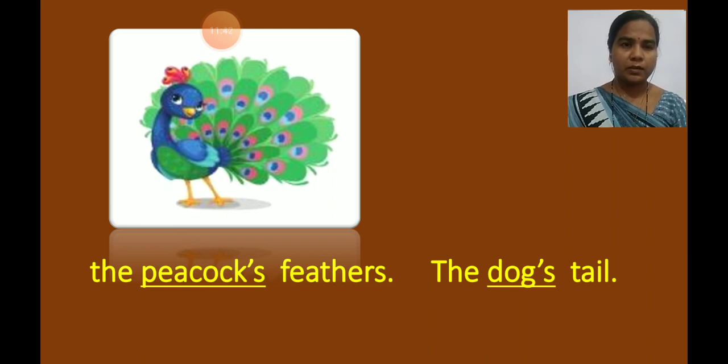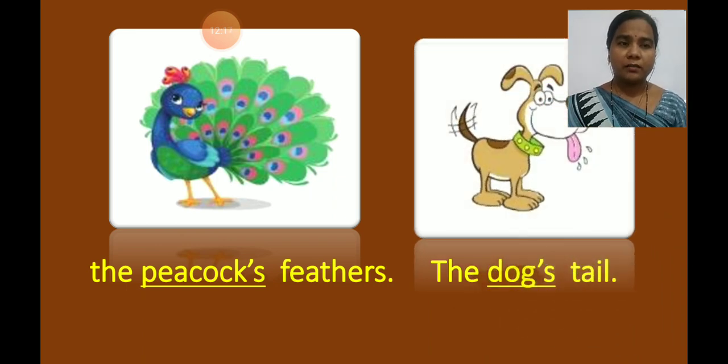Feathers are the personal property of the peacock. That is why we use apostrophe s with the naming word peacock. These feathers belong to the peacock.